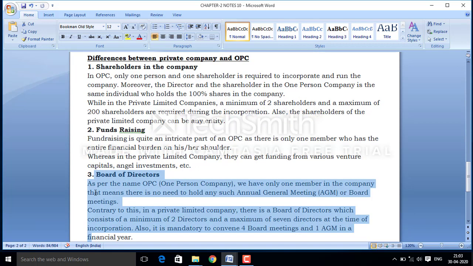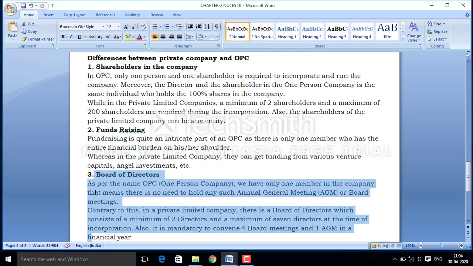Now, on the basis of board of directors, especially the minimum number of board of directors, in case of one person company, only one member is there, and that is the managing director of the company. There is no need to hold any annual general meeting or board meeting, since only one person is the director. That person is the director and member both.